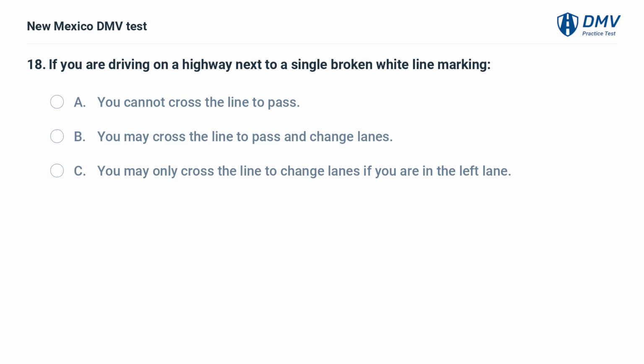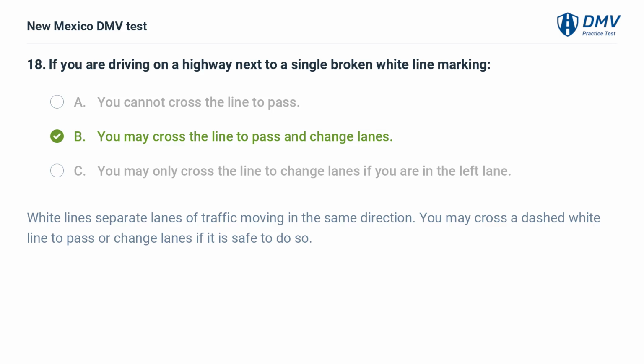If you are driving on a highway next to a single broken white line marking, A. You cannot cross the line to pass. B. You may cross the line to pass and change lanes. C. You may only cross the line to change lanes if you are in the left lane. The answer is B. You may cross the line to pass and change lanes. White lines separate lanes of traffic moving in the same direction. You may cross a dashed white line to pass or change lanes if it is safe to do so.